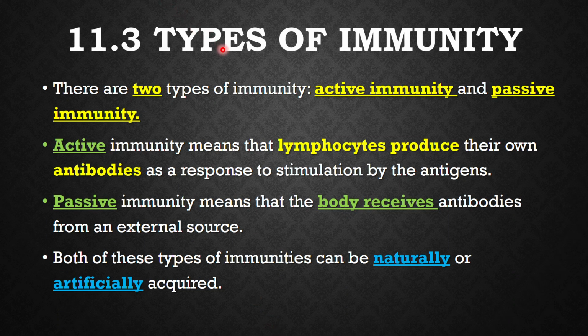Now let us look into the types of immunity, and there are two types, namely active immunity and passive immunity. Active immunity means the lymphocytes, that means the white blood cells, are going to produce their own antibodies, whereas passive immunity means the body is receiving antibodies from outside. So can you differentiate active and passive? Both of these types of immunities can be naturally or artificially acquired.